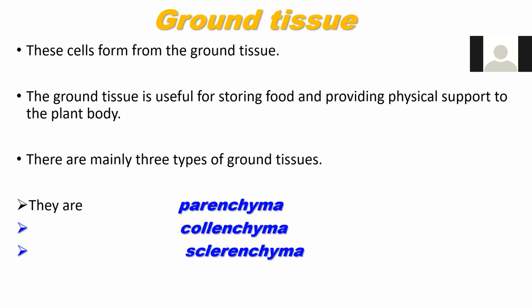Mainly, the ground tissue helps in storing food materials and gives physical support to the plant body. Ground tissue is divided into 3 types: parenchyma, collenchyma, and the third one is sclerenchyma.